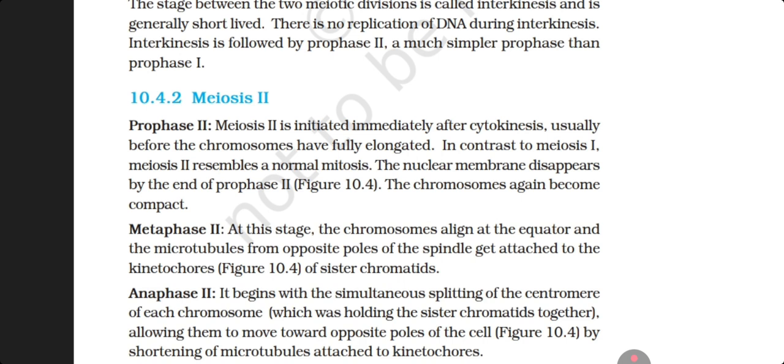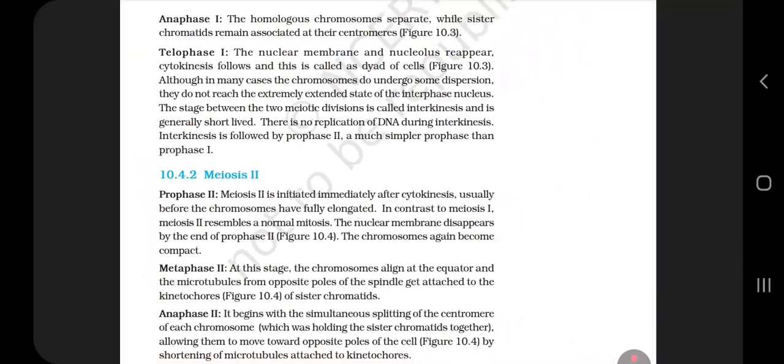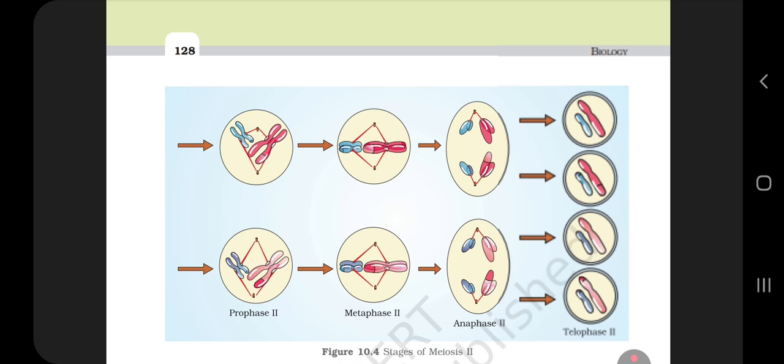Metaphase 2. At this stage, the chromosomes align at the equator and the microtubules from the opposite poles of the spindle get attached to the kinetochores of the sister chromatids, figure 10.4. Anaphase 2 begins with the simultaneous splitting of the centromere of each chromosome, which was holding the sister chromatids together, allowing them to move towards the opposite poles of the cell, figure 10.4, by shortening of the microtubules attached to the kinetochores. You can see the stages of meiosis 2.